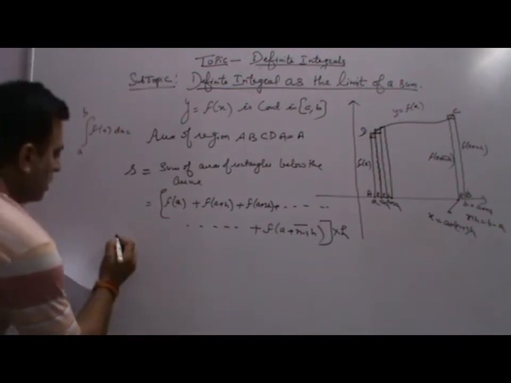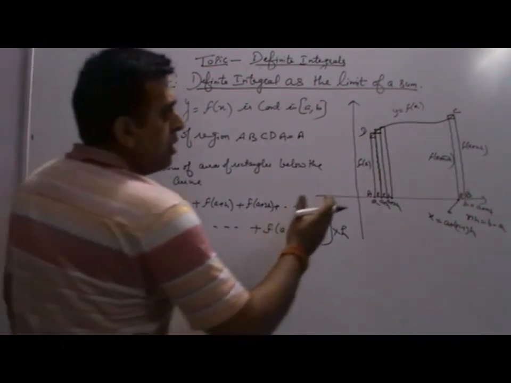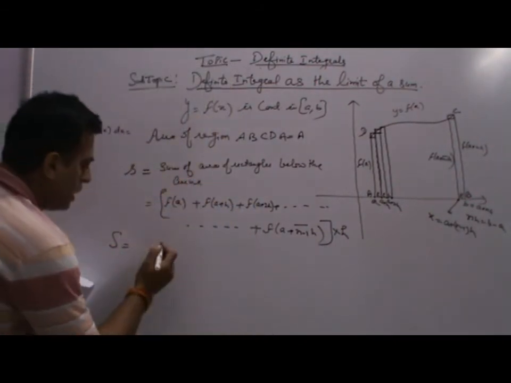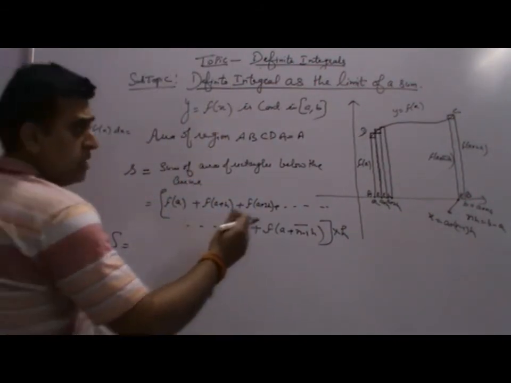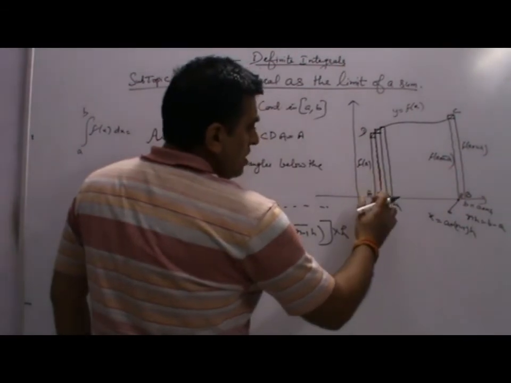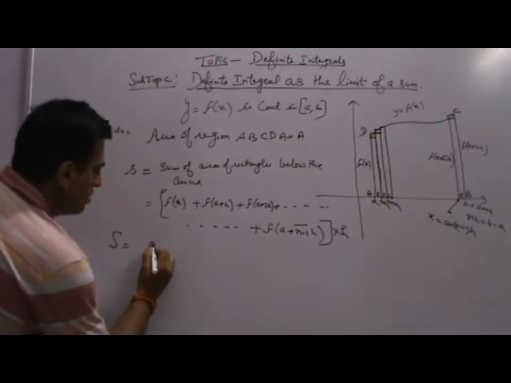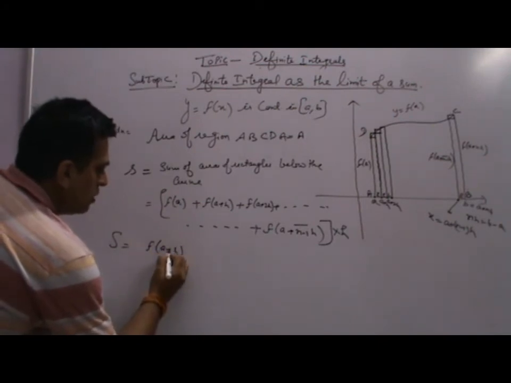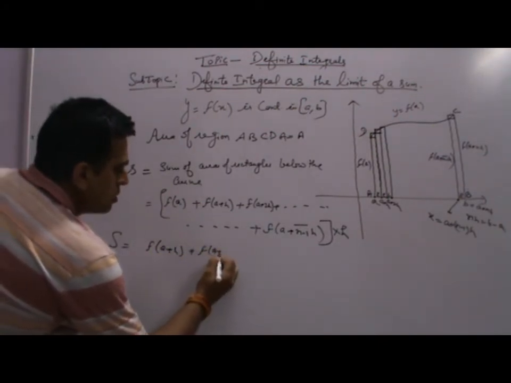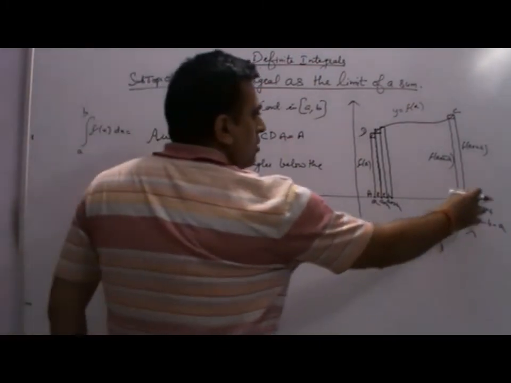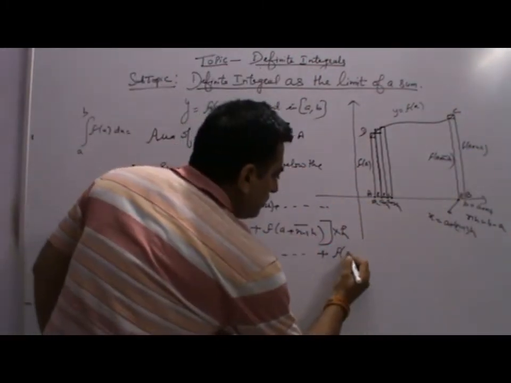If you are taking the sum of the areas of the rectangles above this curve, what will you get? In that case, the first length of the rectangle will be the bigger one, that is f(a plus h), not f(a). Then f(a plus 2h), and so on, and the last length will be equal to f(a plus nh).